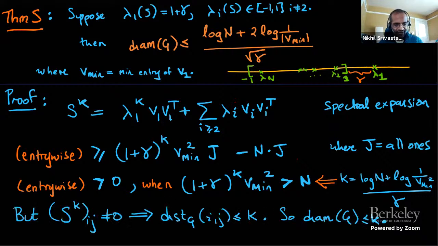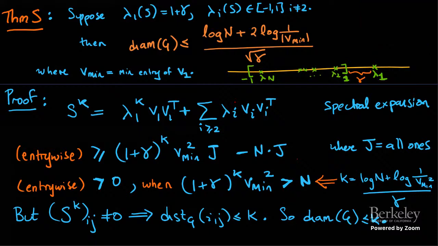Because if the ij entry of S to the k is not zero, that means the distance between i and j in the graph is at most k. That's where I use that it's an adjacency matrix: the only non-zero entries correspond to edges. So if the ij entry of S to the k is not zero, it means there's a path of length k between i and j. So this gives me the diameter bound. The diameter is bounded by this log n plus log 1 over v min squared, over gamma. Now, that's not what's written in the statement of the theorem, but any questions about what I just proved?